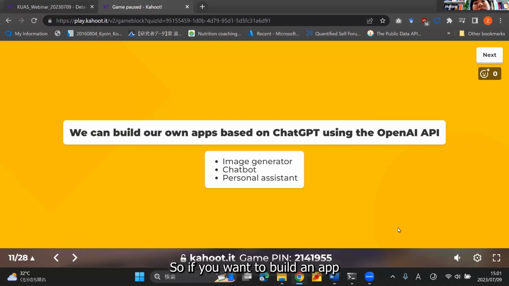So if you want to build an app that uses some features or functions of ChatGPT, then you have to do it using the OpenAI API. For example, you can use the OpenAI API to build something that helps you generate images. You can use it to build chatbots. You can use it to build a personal assistant.